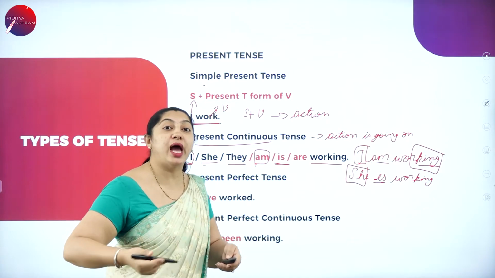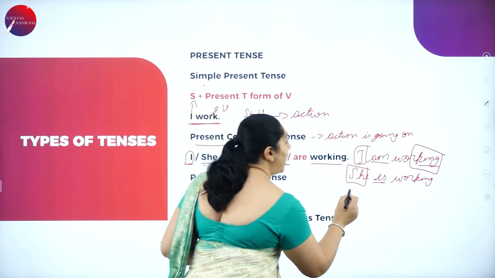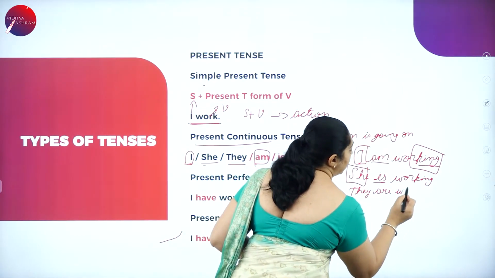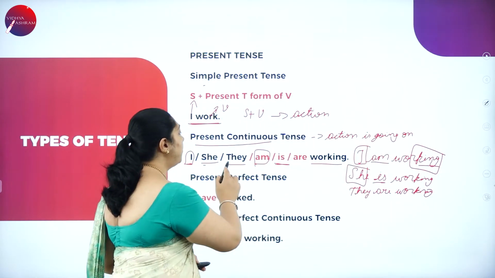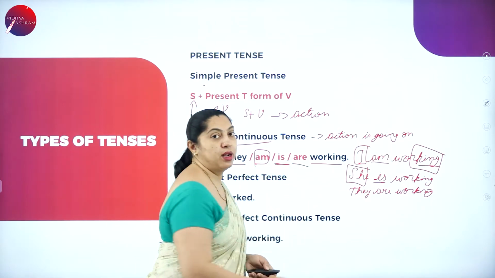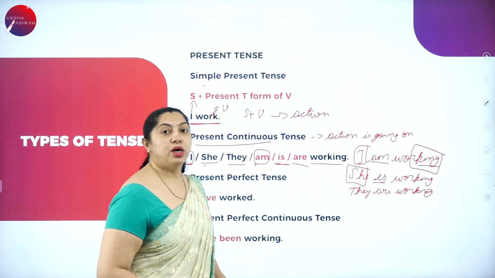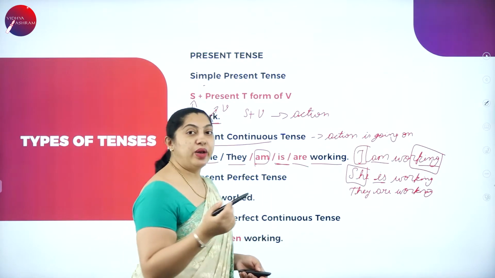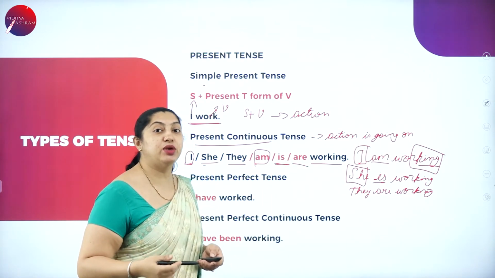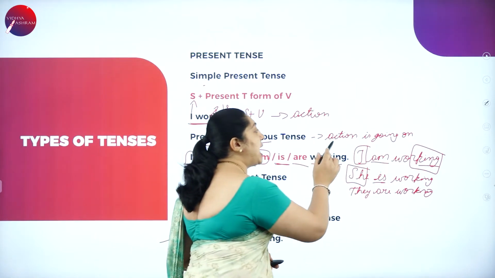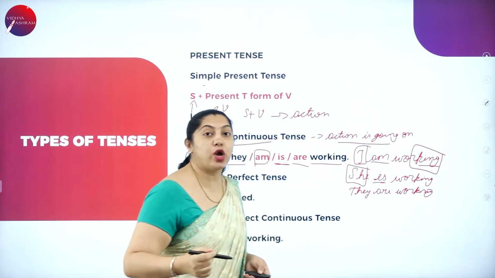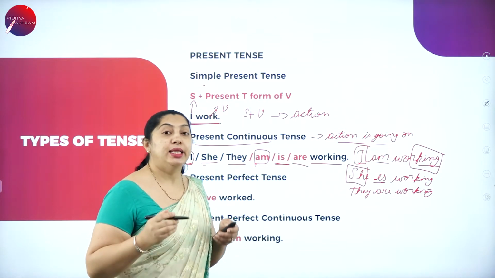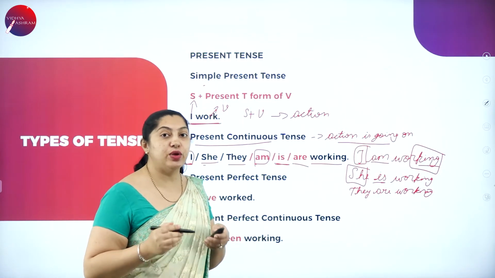Because it is more than one, they are working. So the auxiliary verb for they is are. This is how the present continuous tense is written. What does the present continuous tense state? It states an action which is going on, which is still continuing. It has not come to an end. That is the present continuous tense.